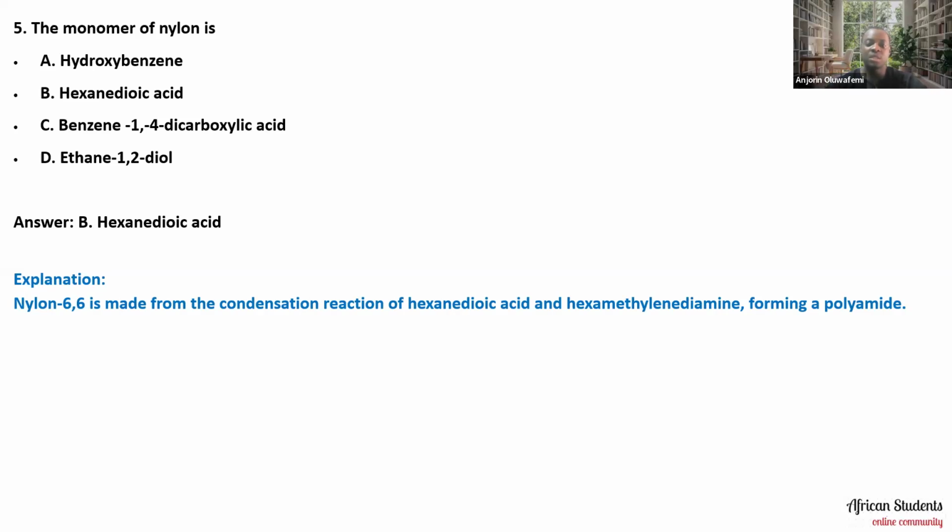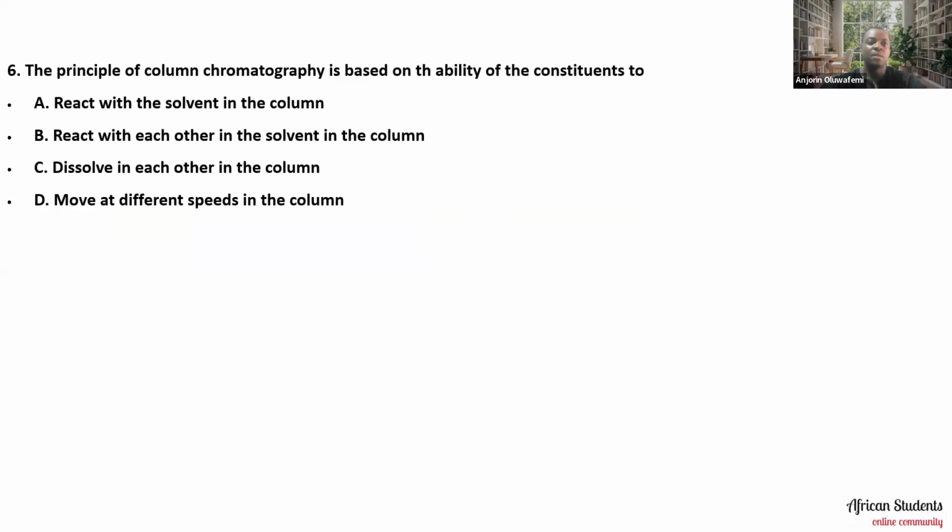Okay, all right, now let's move on to the sixth question. The sixth question says that the principle of column chromatography is based on the ability of the constituents to react with the solvents in the column, react with each other in the column, dissolve in each other in the column, or move at different speeds in the column. So what do you think the right answer is to this particular question? Just look at the options and let me know in the comment section what you feel the right answer is.